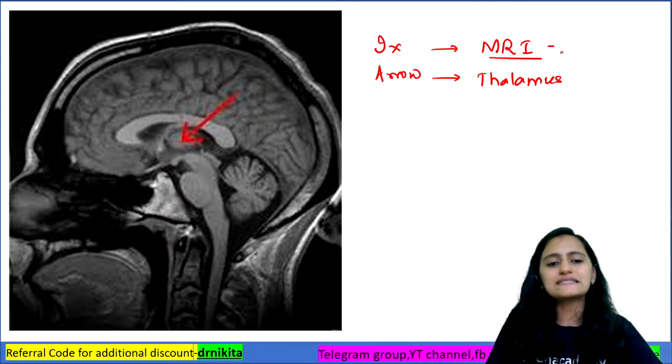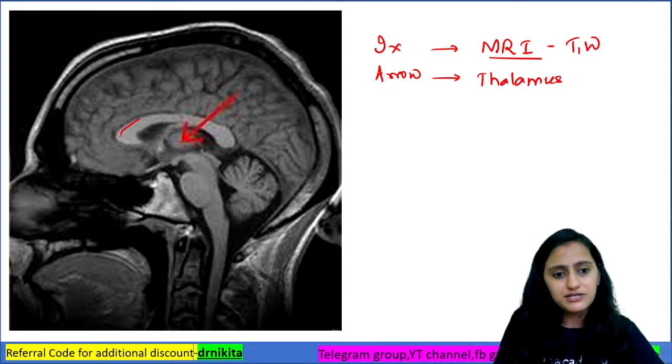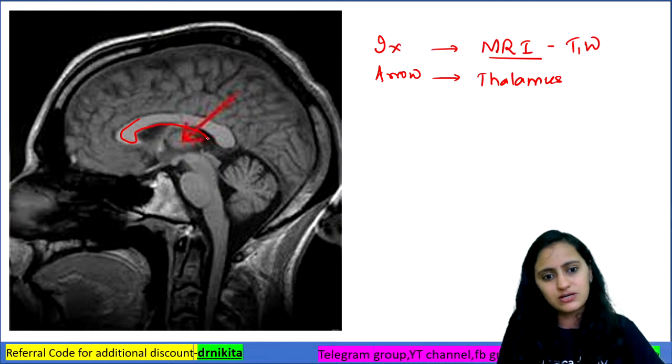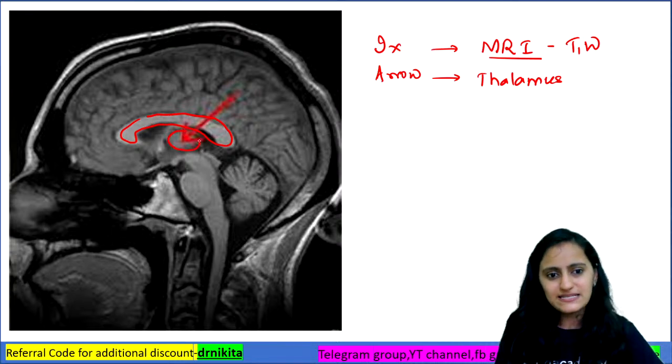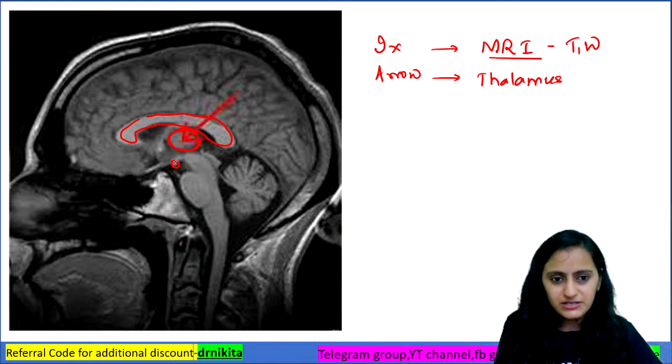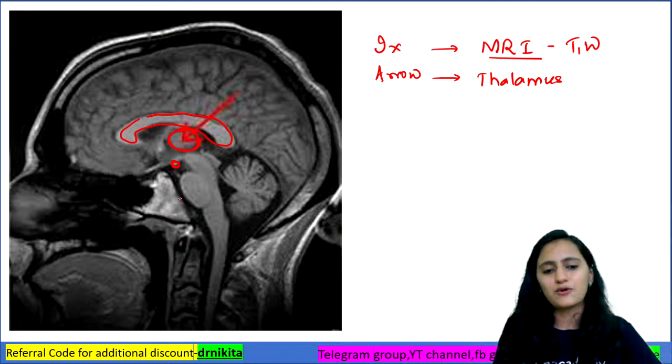If I ask you which sequence in MRI is this? This is a T1 weighted MRI because you can see the white matter here, which is the corpus callosum, which is white. So white matter is white, anatomy is followed in T1 weighted sequence, and you can see that this structure here, that is the thalamus, right? That's the thalamus. What is this structure here? Can someone tell me what is this rounded structure there?